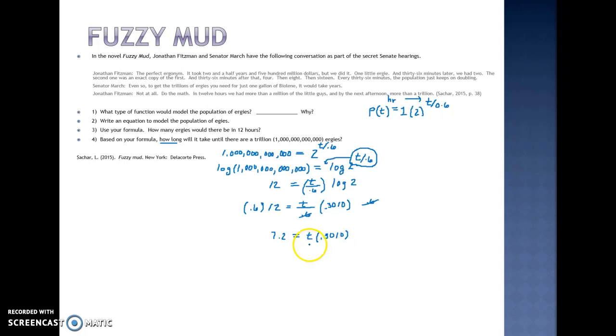So now I'm going to divide on both sides as the inverse of multiplication. Divide by 0.3010. That means these guys cancel. So I'm left with just t. And I do this on my calculator. And my calculator gave me 23.9202, etc. So approximately 24 hours to get to 1 trillion.